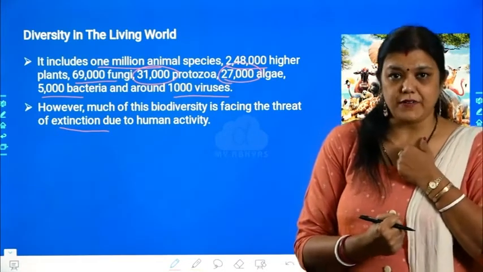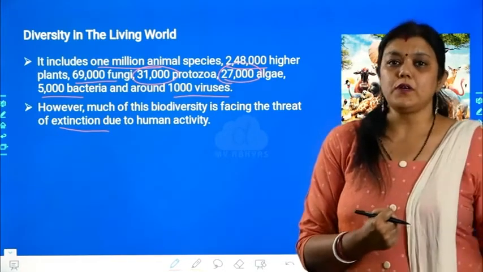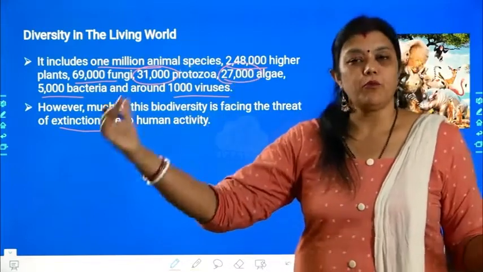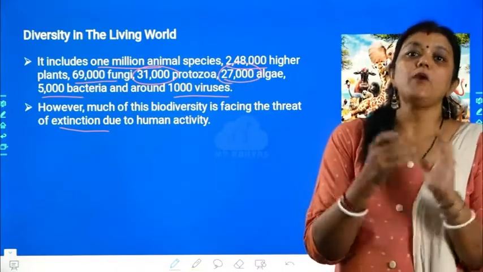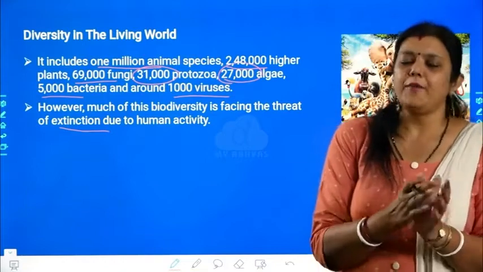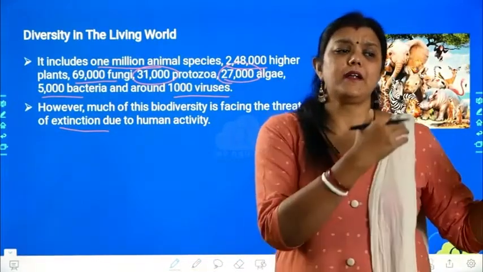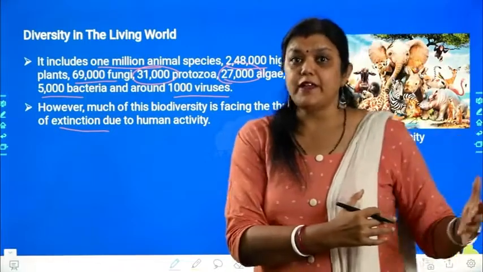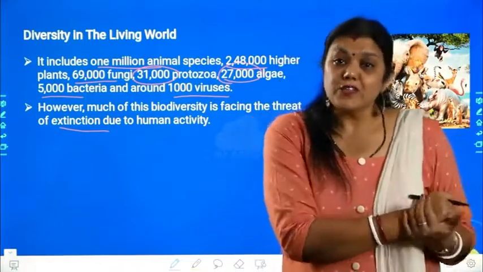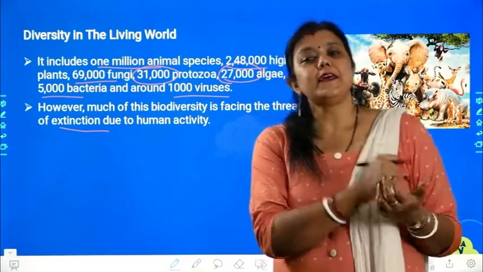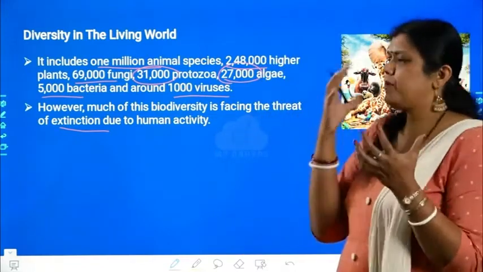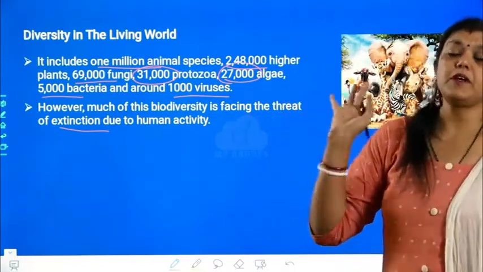Because of human activities. Our greed towards getting something more and more, or I should say our need, which is never ending, and because of that we keep on destroying things. We started destroying the forest areas, we started destroying the natural habitat of the organisms, and because of that we got so many species which have become extinct from the Earth's surface.